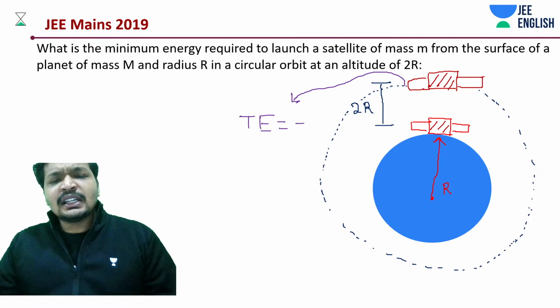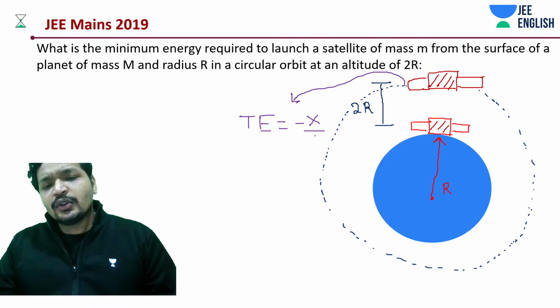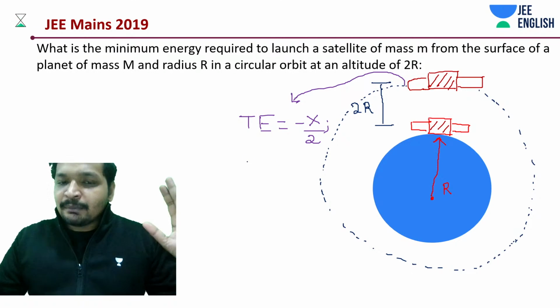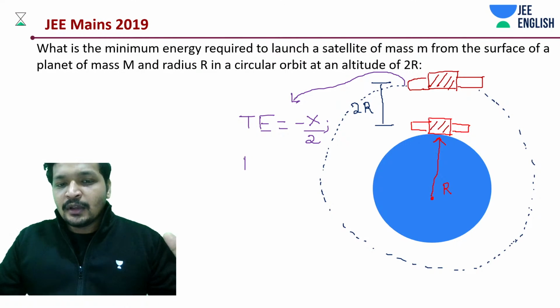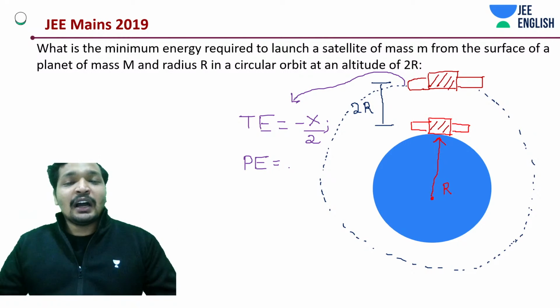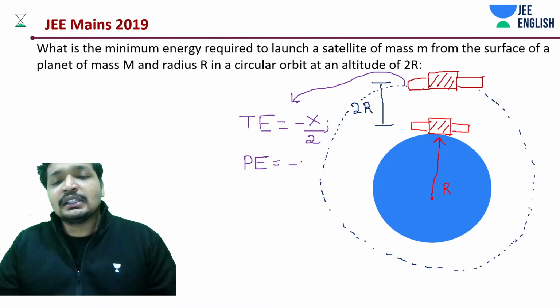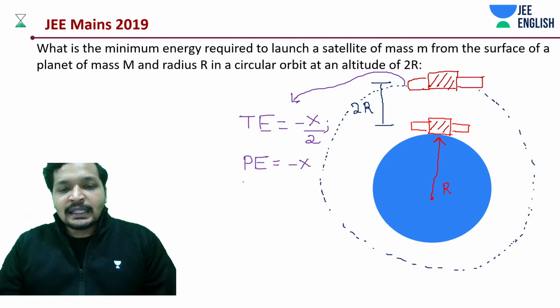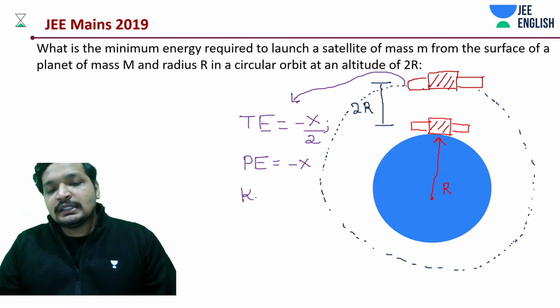And how much is it generally? Minus x by 2. I'm just giving it a name, minus x by 2, where x is something unknown. Then what is the potential energy? Because we don't want to calculate half mv squared, etc., we are taking this method to solve it. Then your potential energy is minus x, and your kinetic energy is plus x by 2.